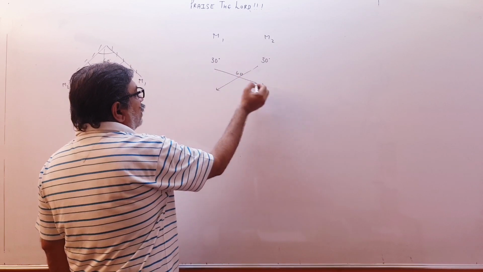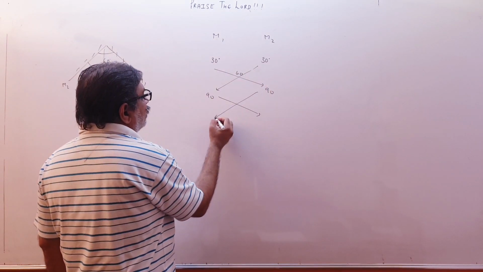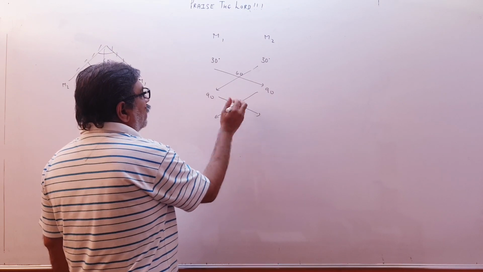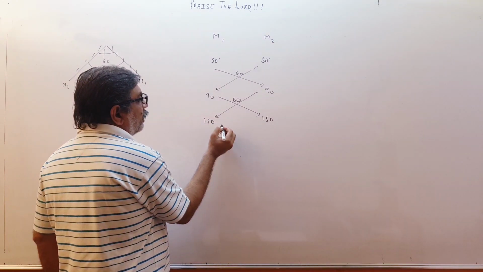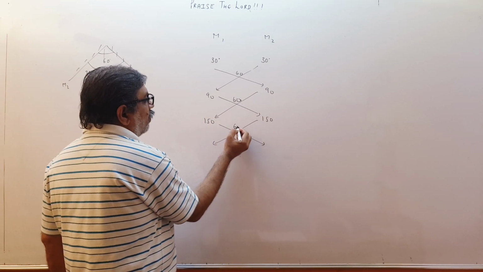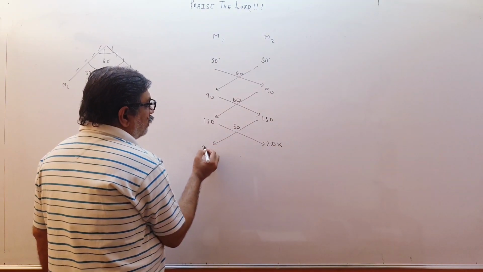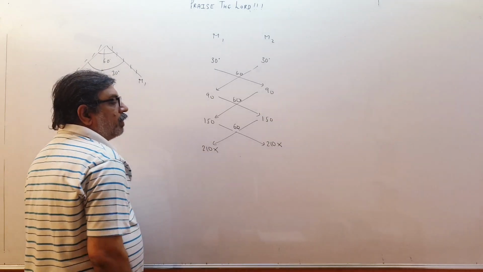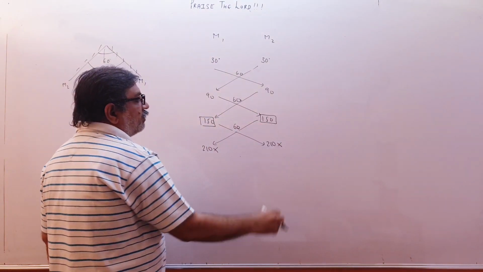30 plus 60 is 90. Again add 60. So 90 plus 60 is 150. Again add 60. So 150 plus 60 is 210. We cannot take it. So this is the final image of the first mirror, and this is the final image of the second mirror.